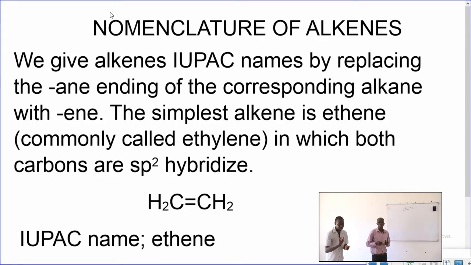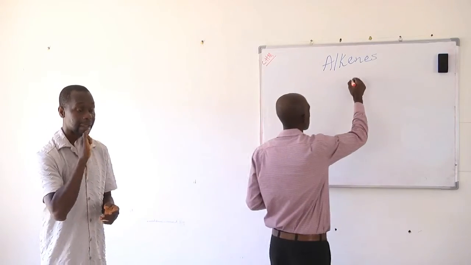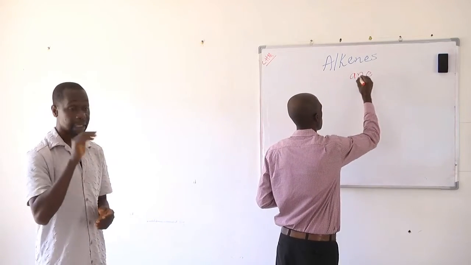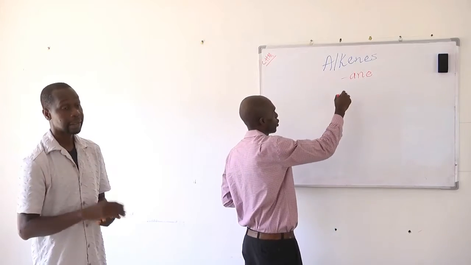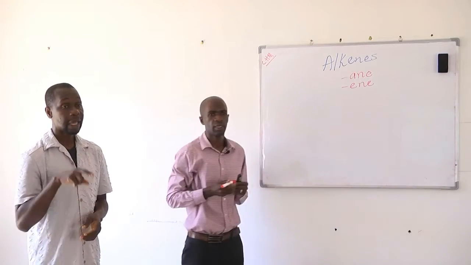Here we're going to follow a set of rules that are observed in the naming of alkenes. So the first thing we need to consider here is we give alkenes IUPAC names by replacing the ANE ending of the corresponding alkane with ENE. That is, alkanes have the suffix ANE, and this we're going to replace with the suffix ENE.